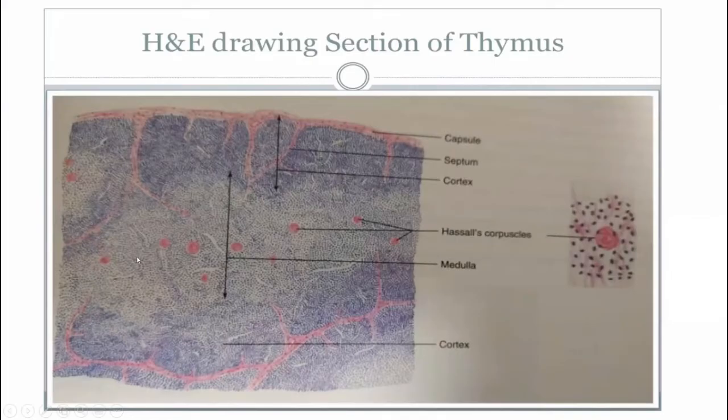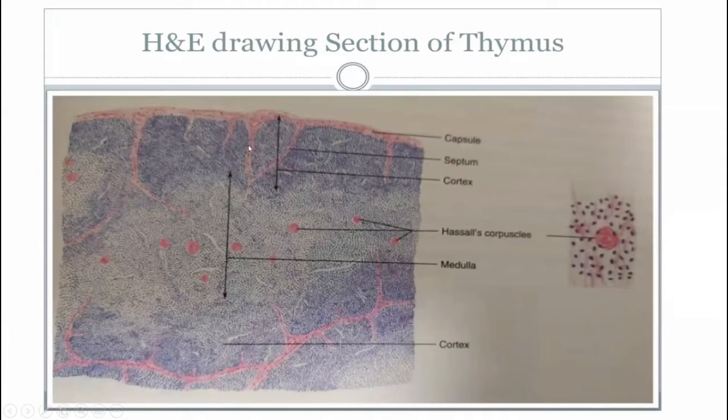These are the trabeculations. The lighter stain area is the medulla of the thymus, while this darker stain area is the cortex. This is the connective tissue capsule, and these are the trabeculations extending from the capsule, carrying neurovasculature towards the internal substance of the organ. This darker area is the trabeculation area.